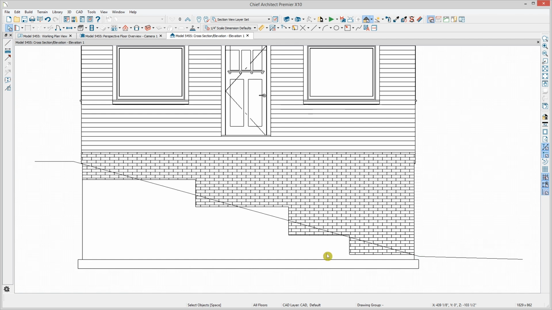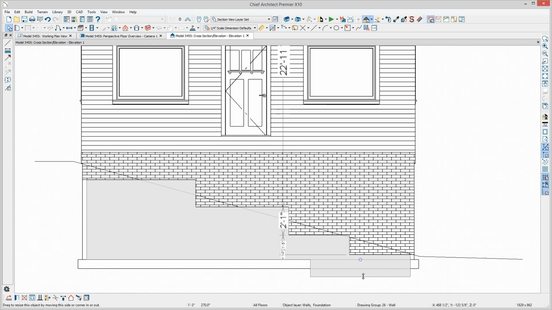I'll press the space bar, click here, and notice I'm working with the wall, not the footing. And I'm going to press 3 to make the break, click here, and drag this down. Use dimensioning when I want exact precision. But you can now see we've moved this down. The footing has followed nicely. We aren't editing the footing, we're editing the wall, which moves the footing. This completes this side. Let's go around to the daylight basement side.